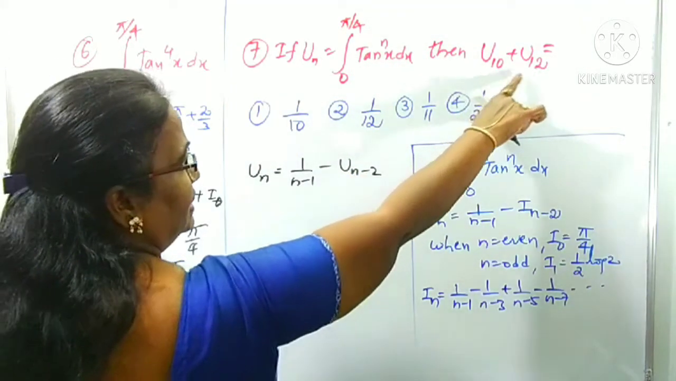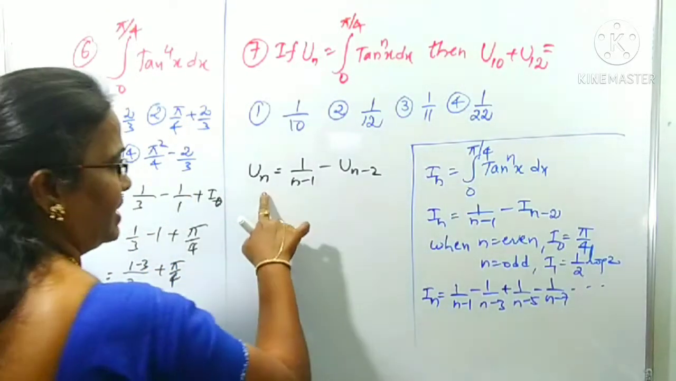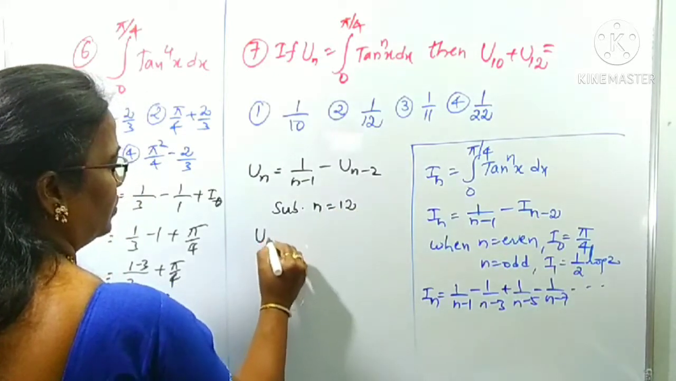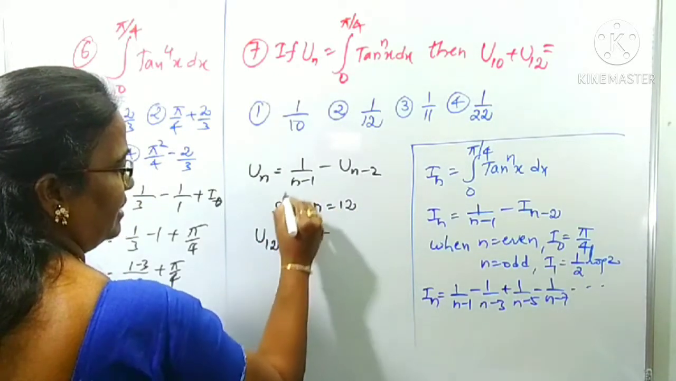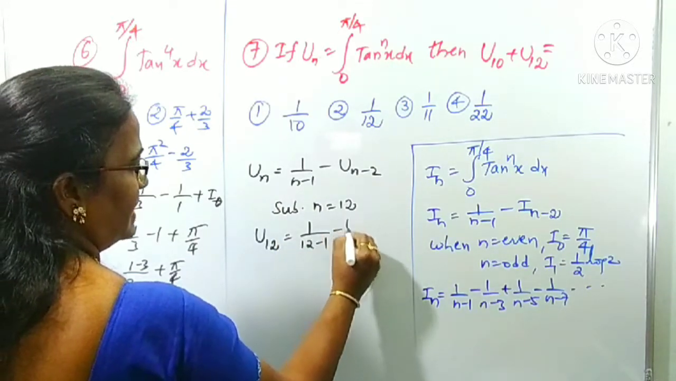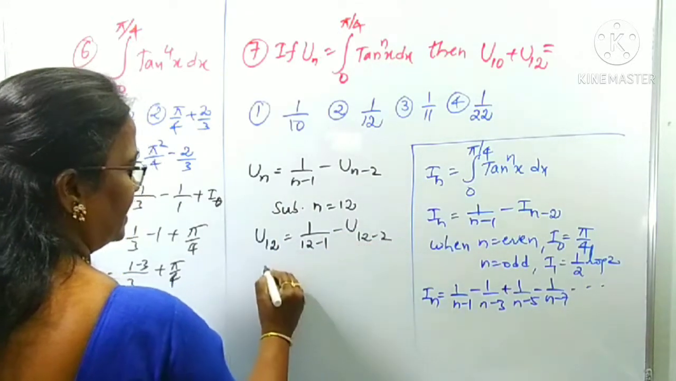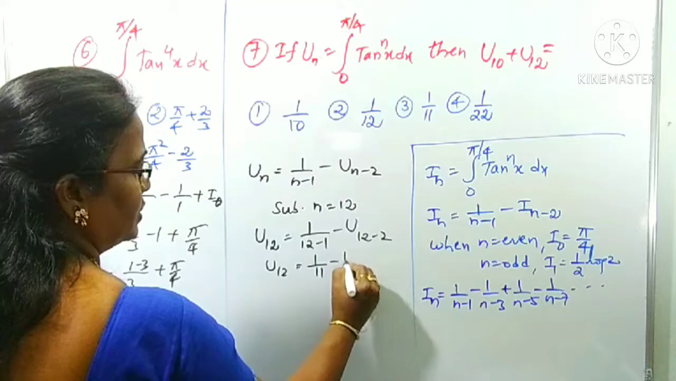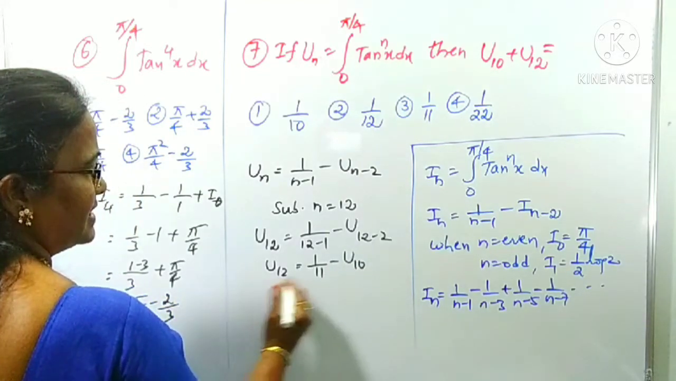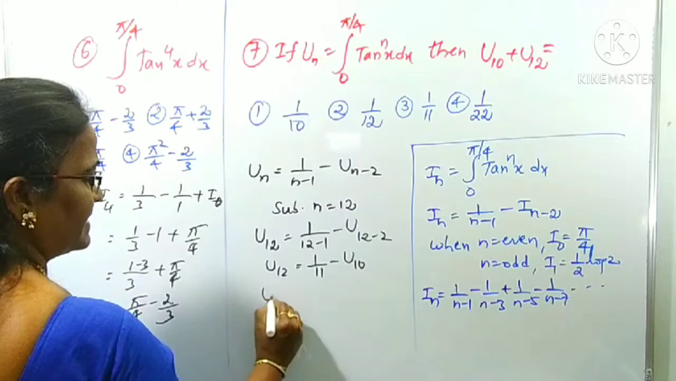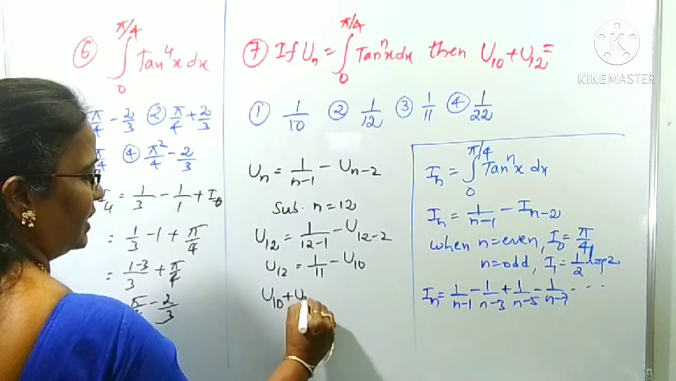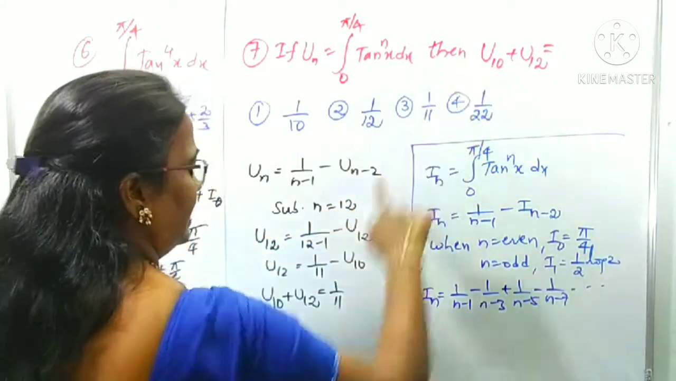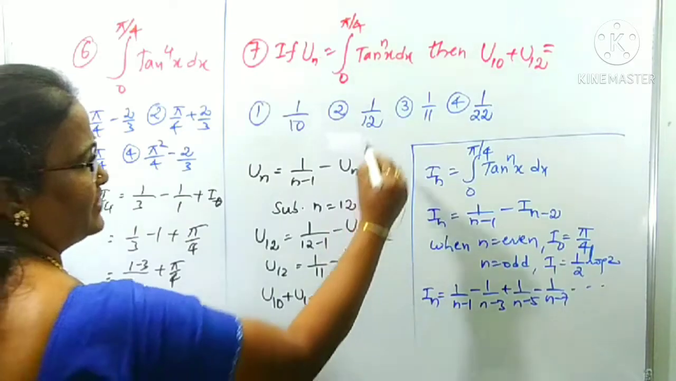What is the highest value, 10 or 12? 12 is the highest value. Substitute n as 12 on both sides. What happened here? u12 is equal to 1 by, in place of n, 12 minus 1, minus u_(12 minus 2). That is, u12 is equal to 1 by 11 minus u10. Shall I take the u10 to this side? Now minus u10 becomes plus, so u10 plus u12 is 1 by 11. What is he asking? u10 plus u12 is how much? 1 by 11.